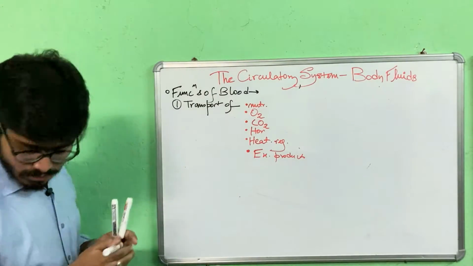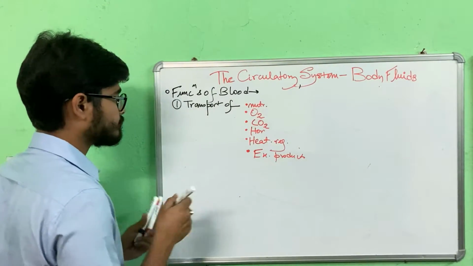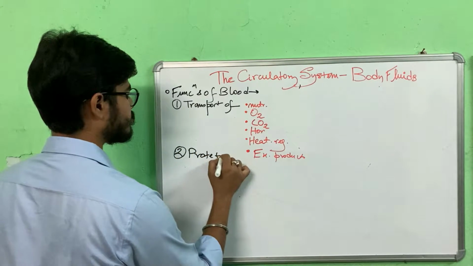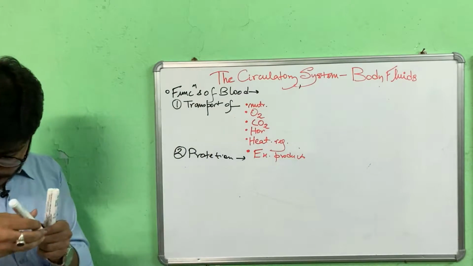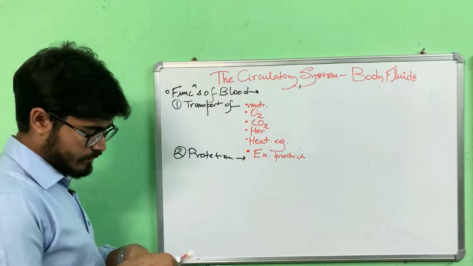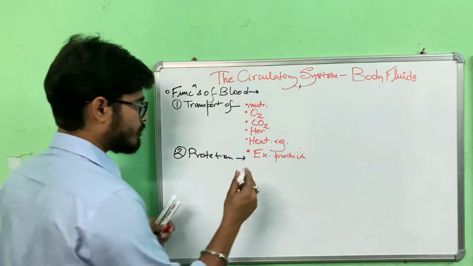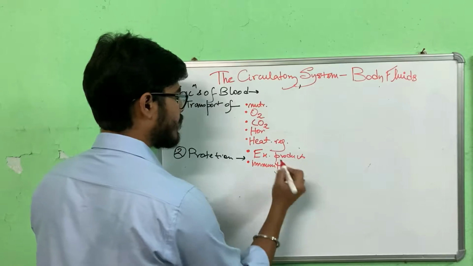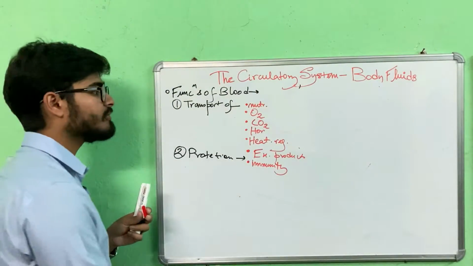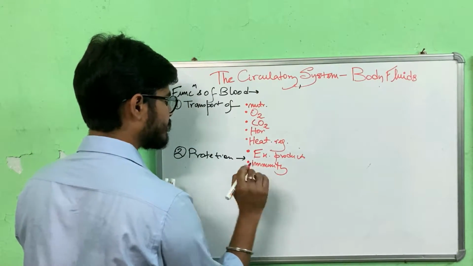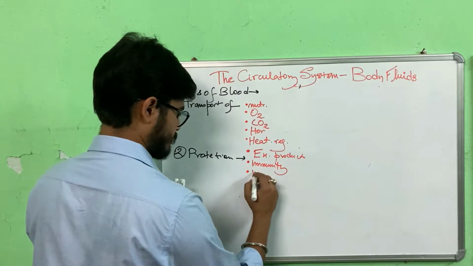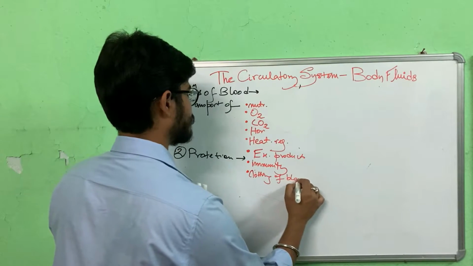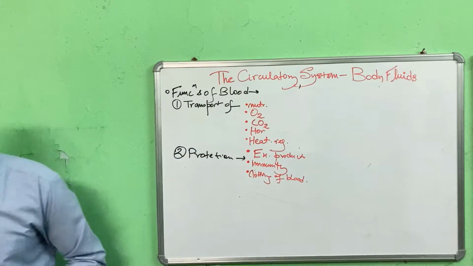Now the other function is protection against various pathogens. So it imparts immunity. And the blood elements present in blood itself help in clotting of blood, that is preventing blood loss. These are the basic functions of blood.